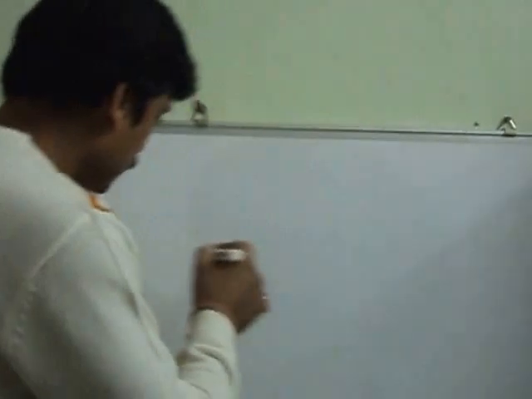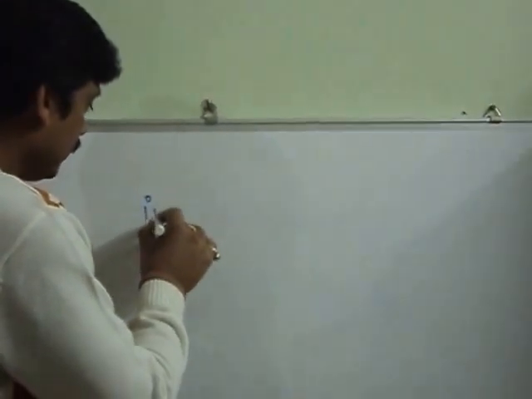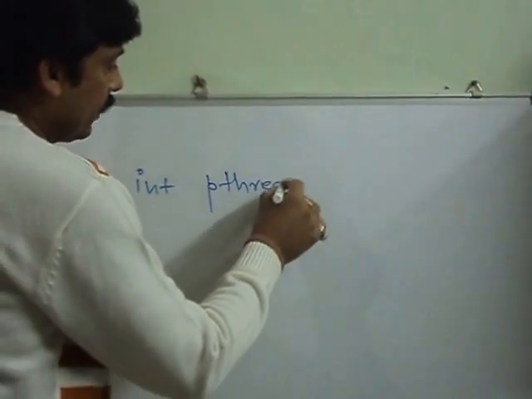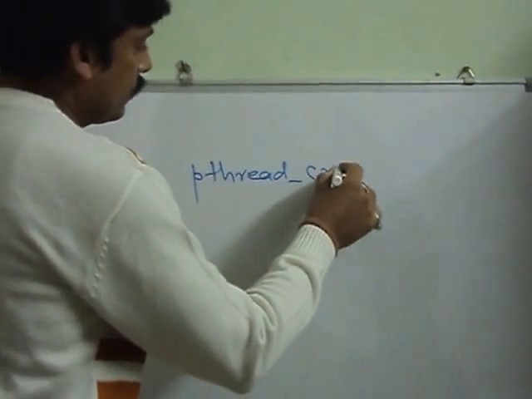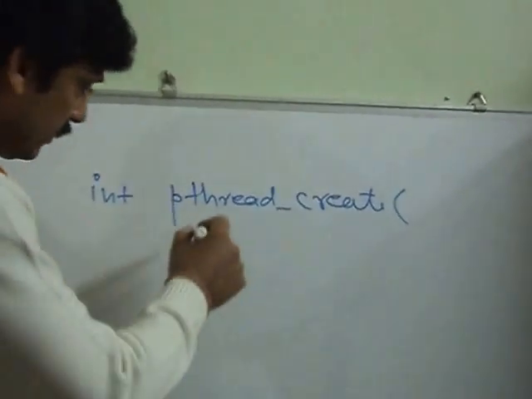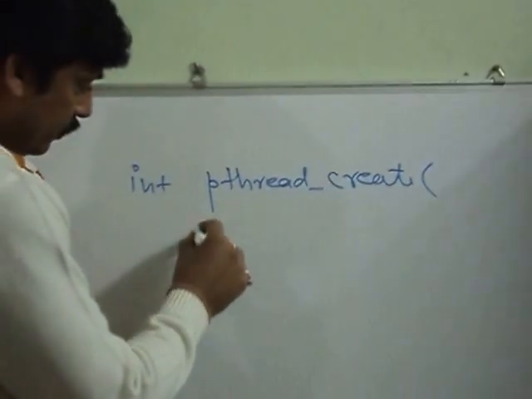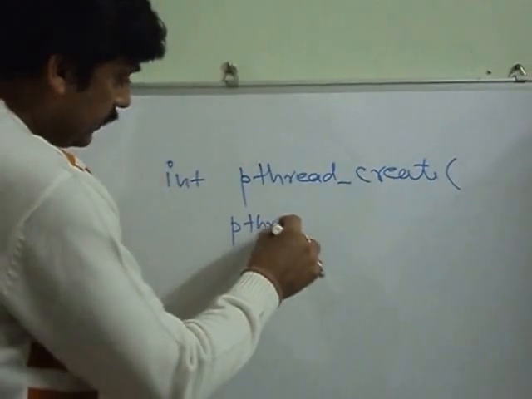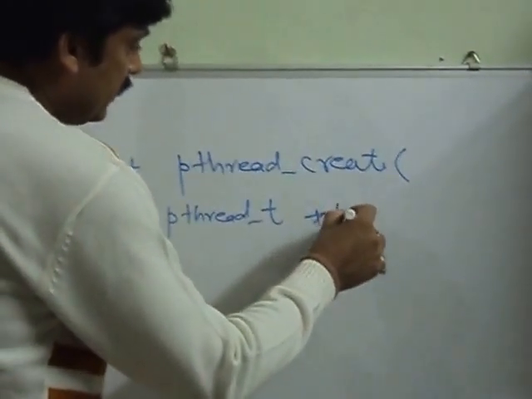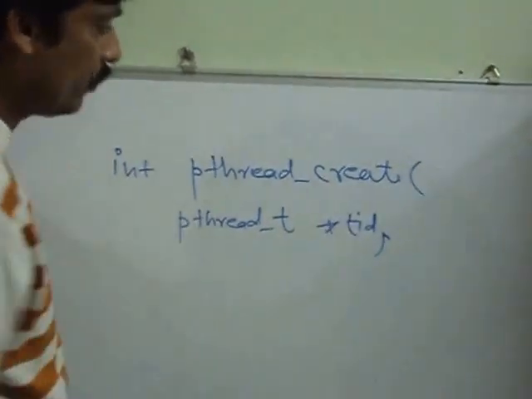One such main function for thread creation is pthread_create. Let's see the prototype of this function, pthread_create. This is the name of the function. Then the first argument is pthread_t *tid. I'll explain the different arguments later on.